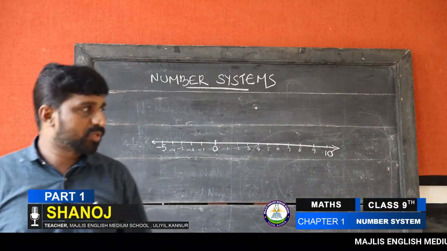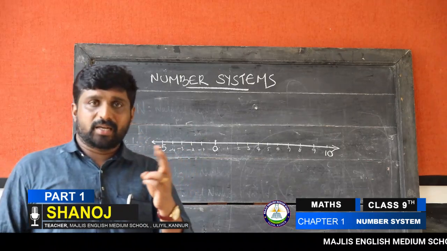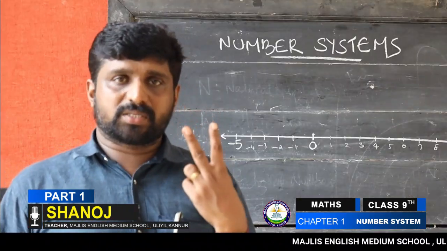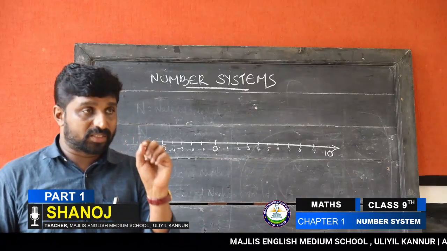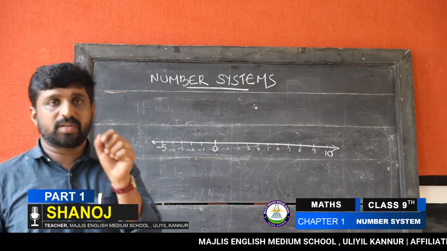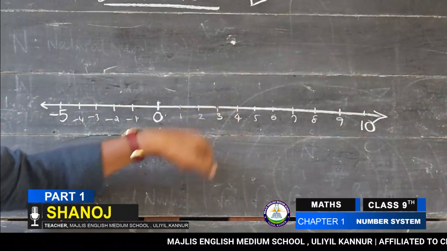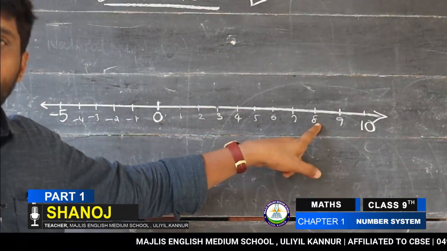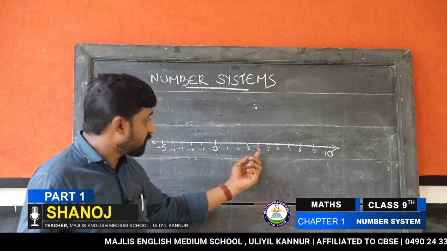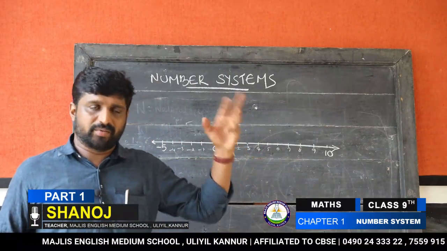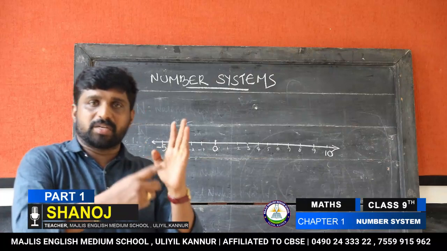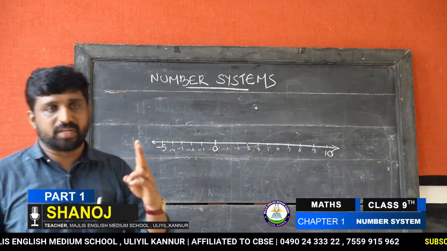The next question I ask you: say two natural numbers between 3 and 8. Suppose 3 is here and 8 is here. You can say two natural numbers. Someone said 4. Yes, that's correct. 6, that's also correct. We only need 2 in between 3 and 8. Clear?